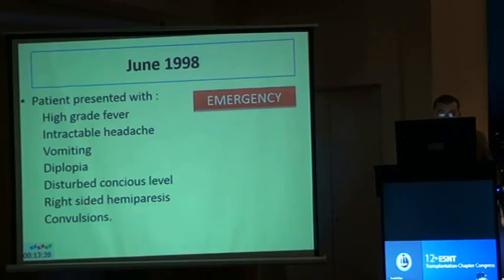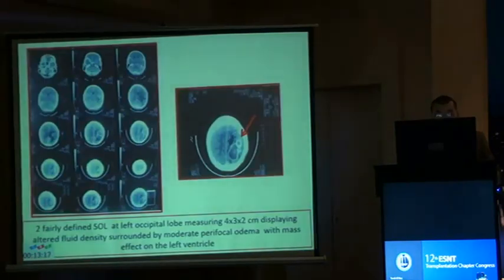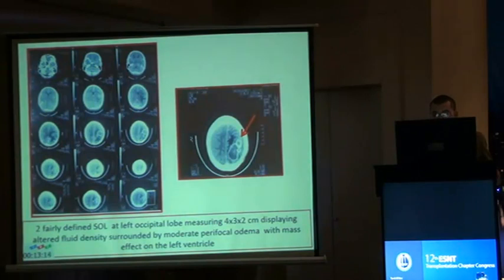In June 1998, the patient presented with high-grade fever, intractable headache, vomiting, diplopia, stable conscious level, right-sided hemiparesis, monoparesis of the upper limb, and convulsions. So CT was carried out, which revealed two fairly defined space-occupying lesions at the left occipital lobe with perifocal edema and mass effect on the left ventricle.